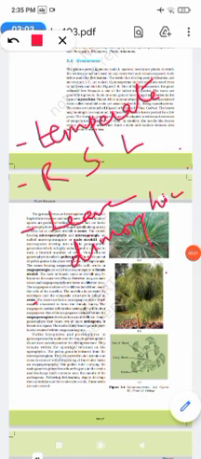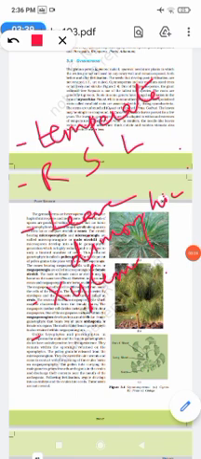Next, xylem does not possess any vessels. Here also we have a vascular system, but we already studied that xylem has vessels, right? Here xylem does not have vessels, and phloem also does not possess companion cells and sieve tubes. So xylem and phloem are present, but they do not have these cells. Vascular bundles are open in the stem, thus it shows secondary growth.